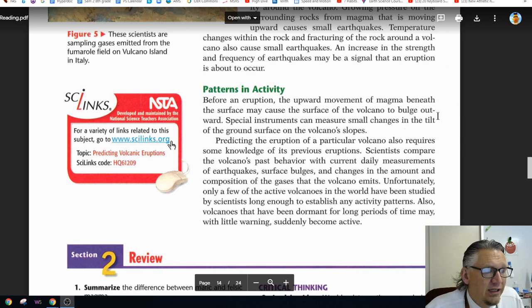Predicting the eruption of a particular volcano also requires some knowledge of its previous eruptions. Scientists compare the volcano's past behavior with current daily measurements of earthquakes, surface bulges, and changes in the amount and composition of the gases that volcanoes emit. Unfortunately, only a few active volcanoes in the world have been studied by scientists long enough to establish any activity patterns. Also, volcanoes may have been dormant for a long period of time. Many, with little warning, suddenly become active.